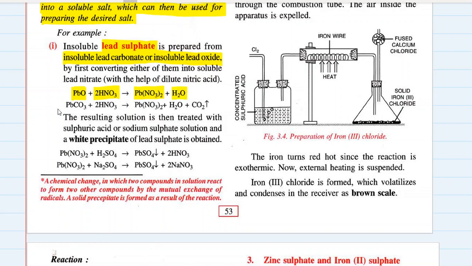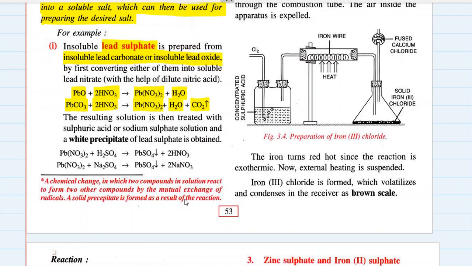In a similar way, lead carbonate can also be converted into lead nitrate by treating it with nitric acid. Sorry, this is a decomposition reaction. So lead carbonate plus nitric acid gives lead nitrate plus water plus carbon dioxide.